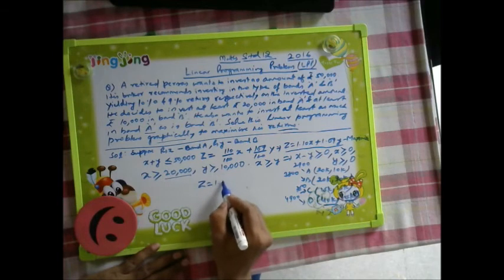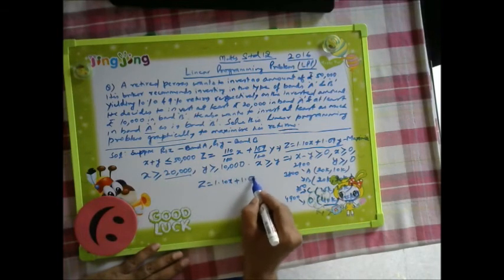So for all four points, we have found the values. Z is equal to 1.10x plus 1.09y.